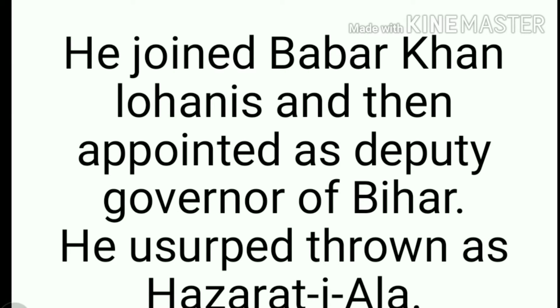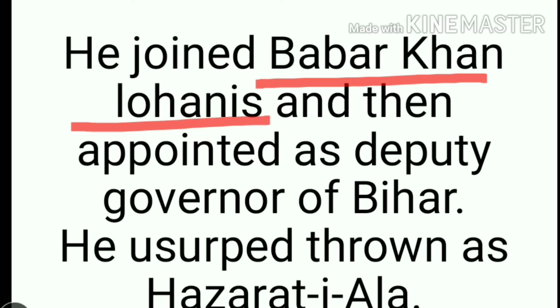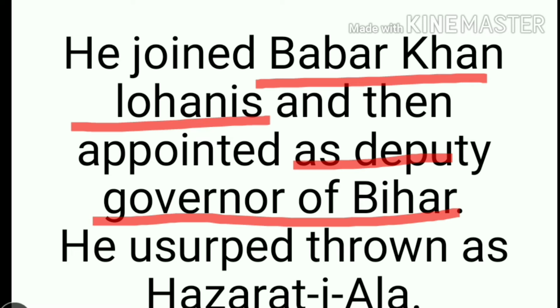At early age, Sher Shah Suri joined Babar Khan Lohani. Babar Khan Lohani was ruler of Bihar. Babar Khan Lohani appointed Sher Shah Suri his deputy governor of Bihar. Sher Shah Suri came to the throne under the title Hazrat Allah.